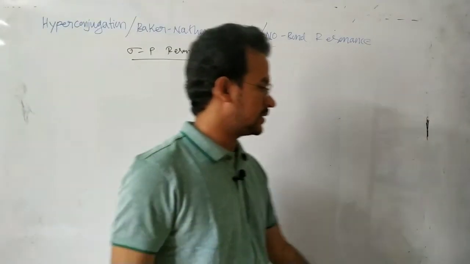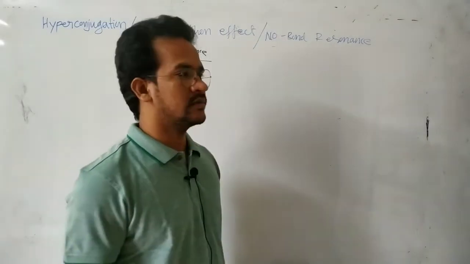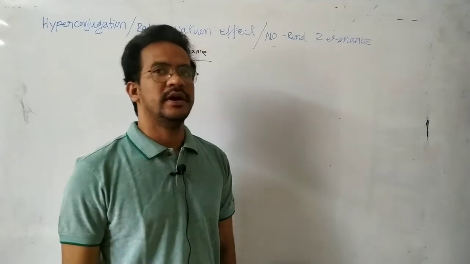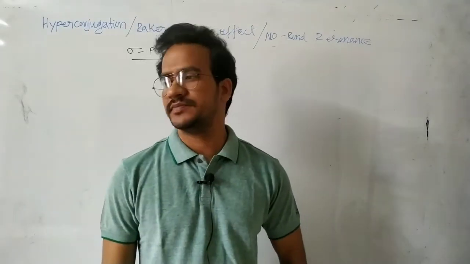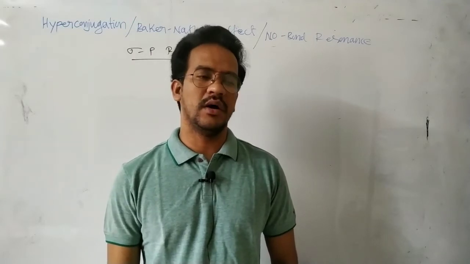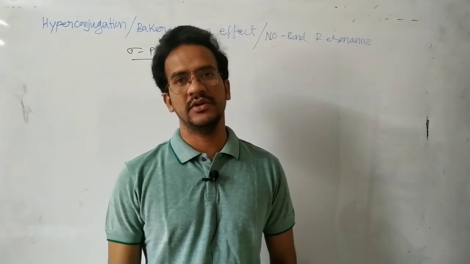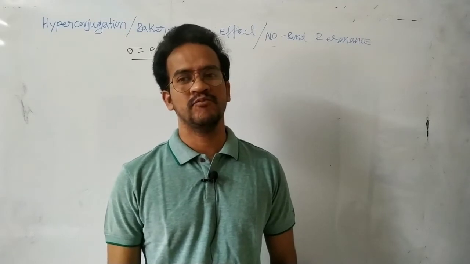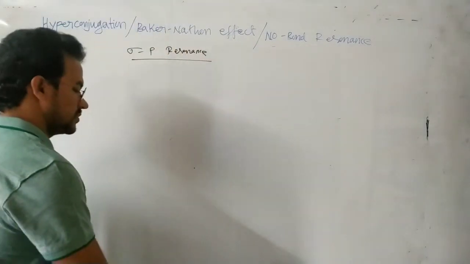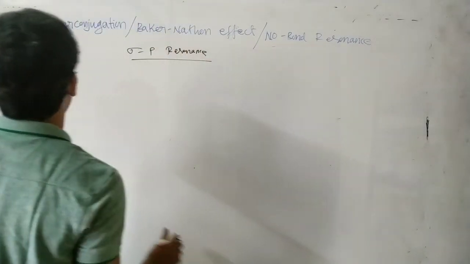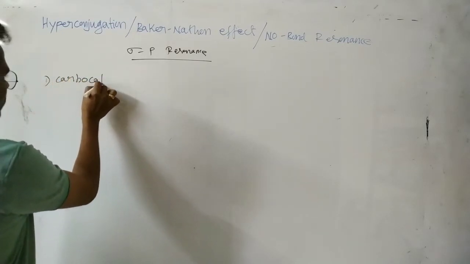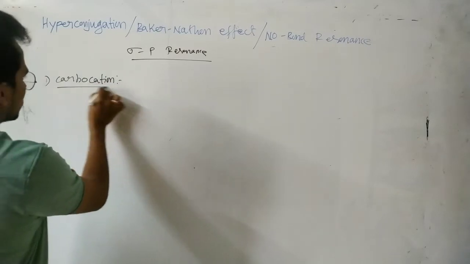It is observed in carbocations, free radicals and alkenes. First, let us see hyperconjugation in carbocations.